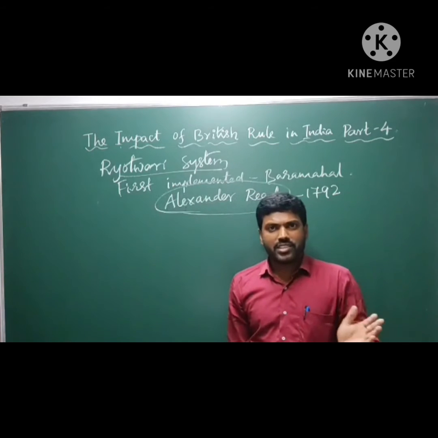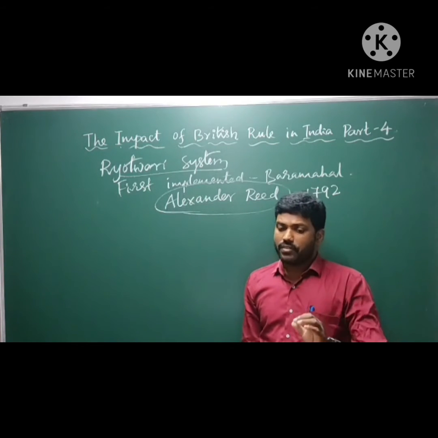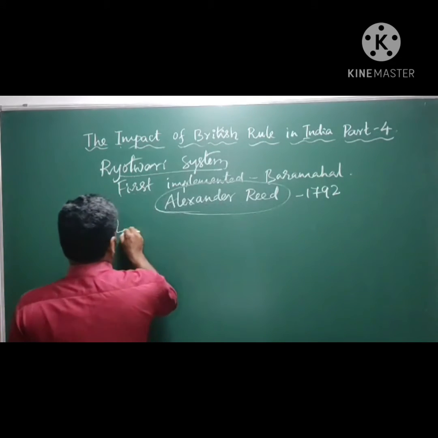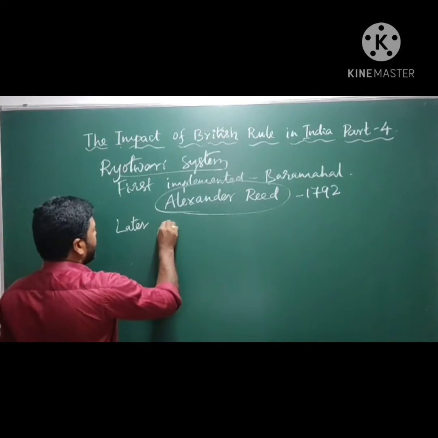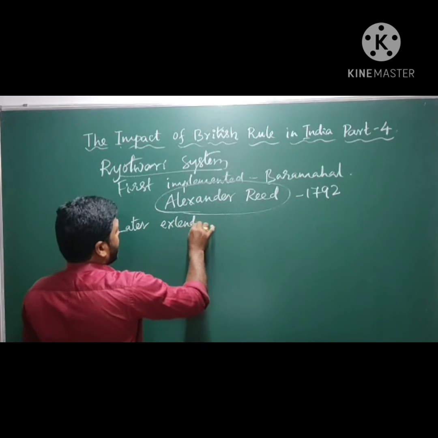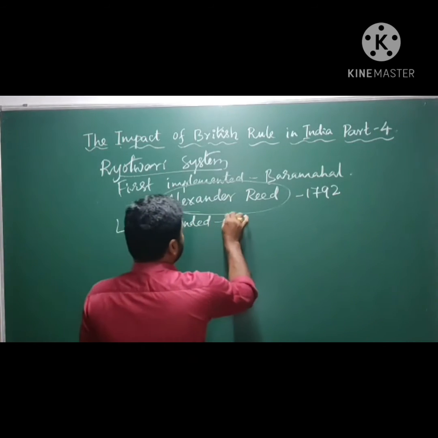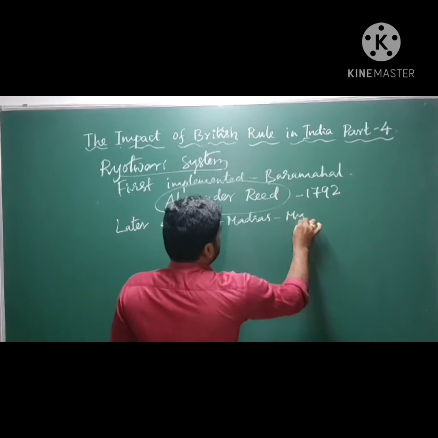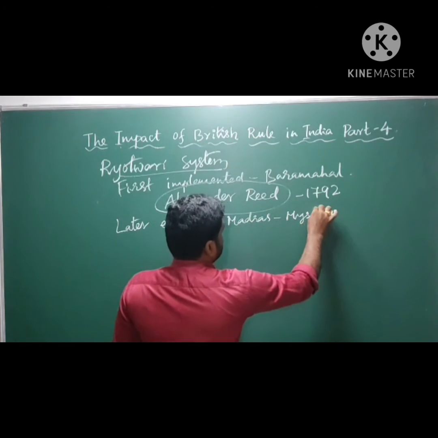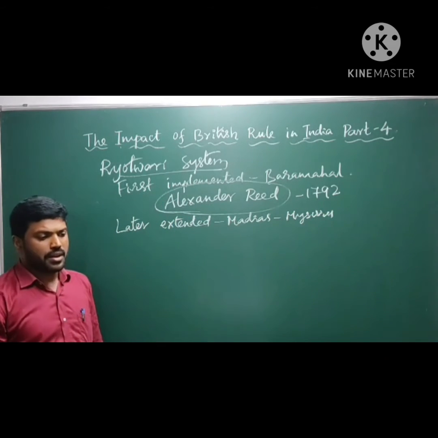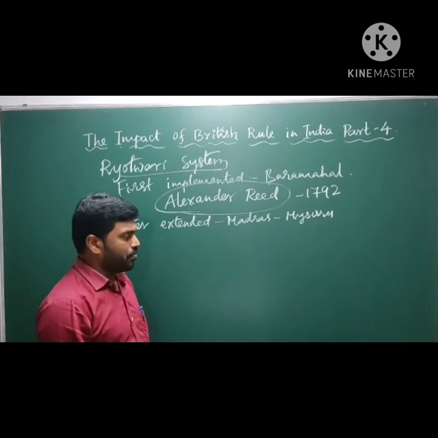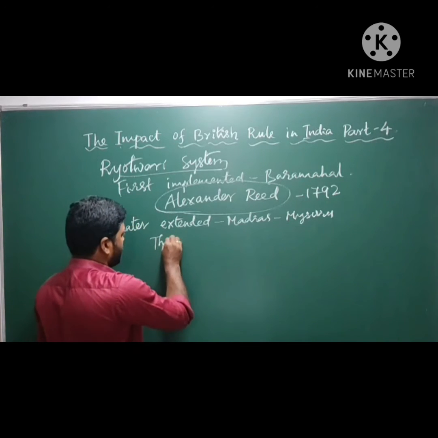Later on, the Ryotwari system was extended to the regions of Madras and Mysore by Thomas Munro in 1801.